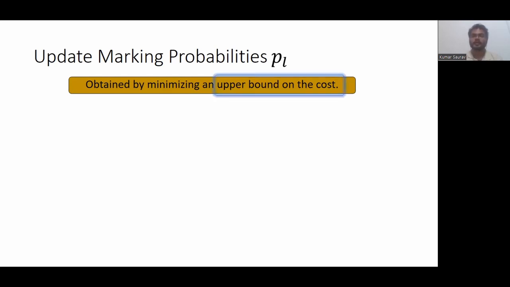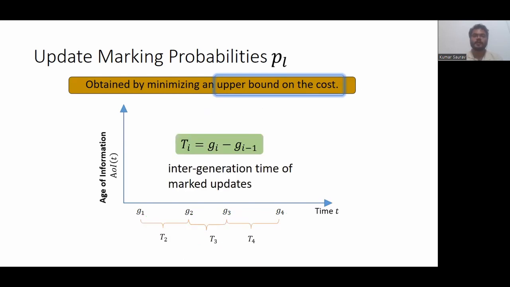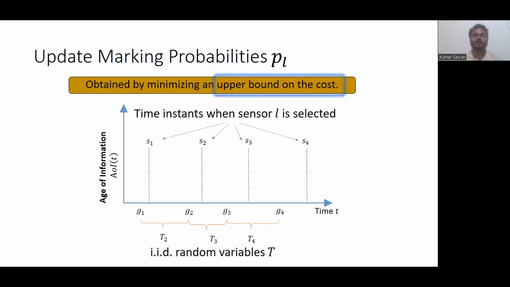So let's look at the upper bound. At each sensor L, updates are marked by the randomized policy. Let TLs denote the intergeneration time of marked updates at sensor L. For this randomized policy, these TLs are independent and identically distributed. Further, let S1, S2, S3, and so on denote successive time instants when sensor L is selected to transmit.